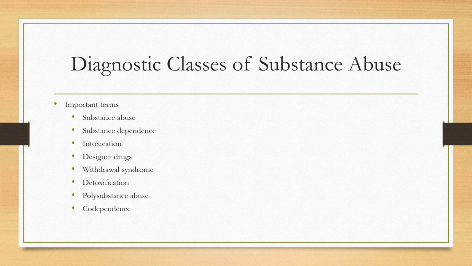Some important terms to know. Substance abuse is using a drug in a way that's inconsistent with medical or social norms and despite negative consequences. Substance dependence includes problems associated with addiction such as tolerance, withdrawal, and unsuccessful attempts to stop using the substance. Intoxication is the use of a substance that results in maladaptive behavior.